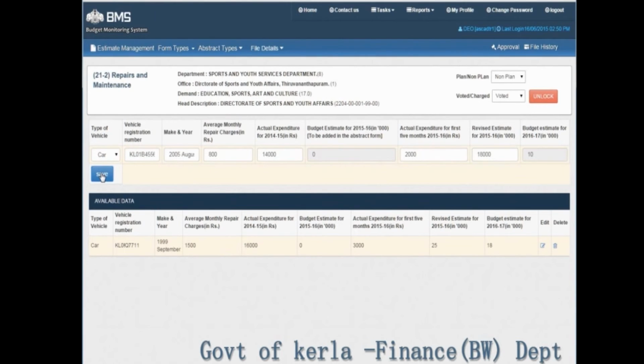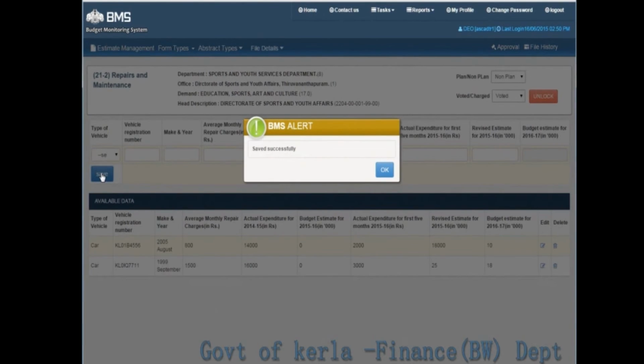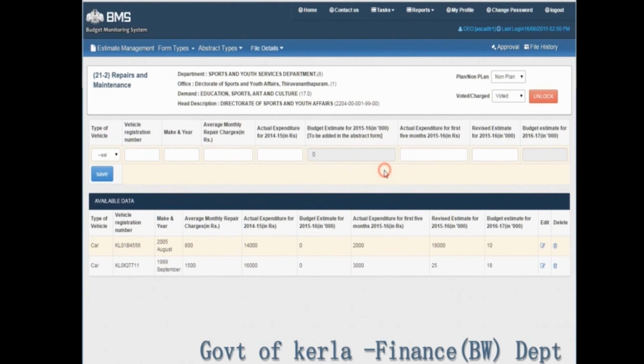Click the Save button and now you see the Saved Successfully message. The details entered can be seen in the list of available data. You can select any vehicle type and fill the rest of the fields.